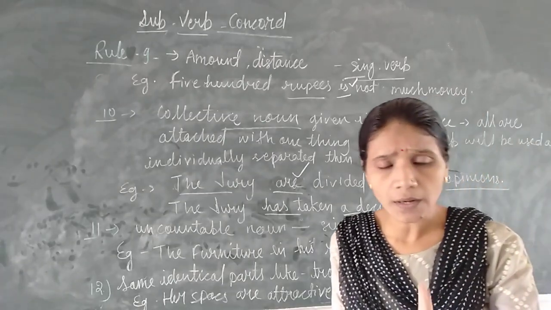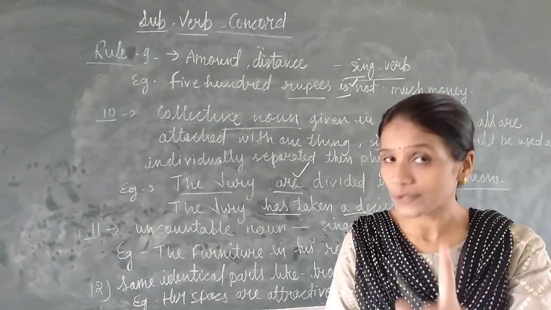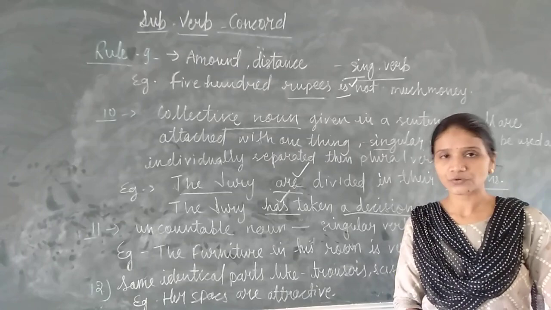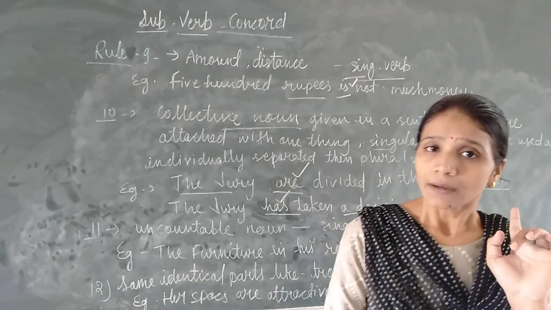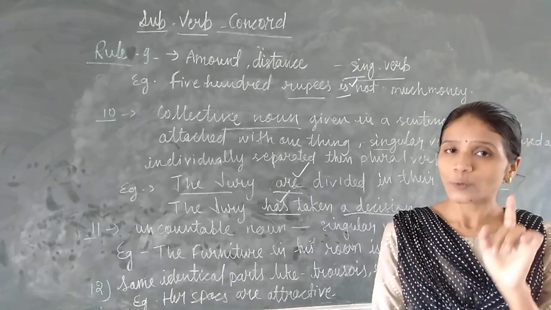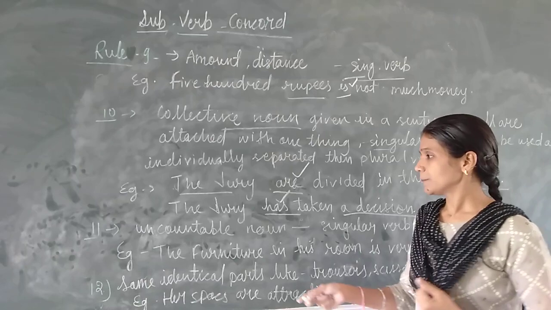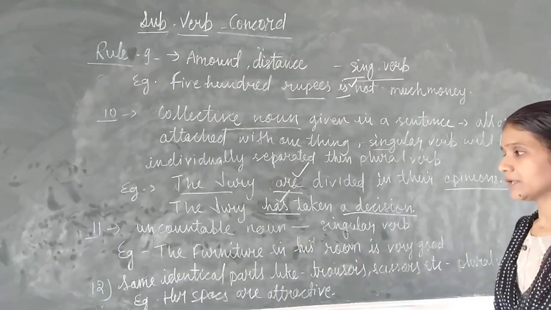Judges, they all have taken one decision. They all are agreed for one thing. So the singular verb I have used. It means when the collective noun is given in a sentence and they all are agreed for one thing, singular verb; separated, plural verb. Next rule, when in a sentence an uncountable noun is given, singular verb will be used.